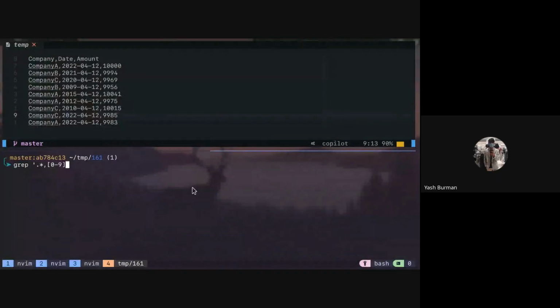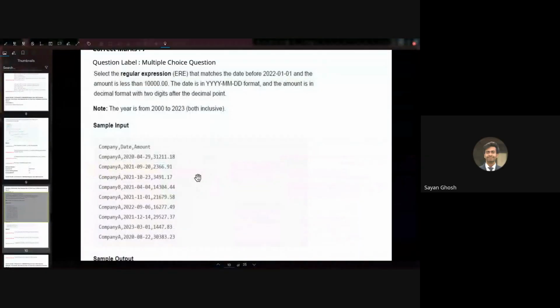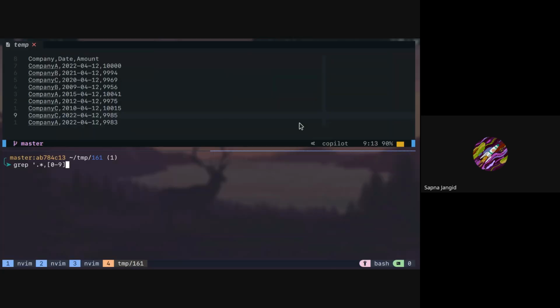So what is the note at the bottom that's confusing? The year is from 2000 to 2023, both included. So the file will have years from 2000 to 2023, but we only want to print those dates that are before 1st Jan 2022, till 2021. The years till 2021 we have to print.